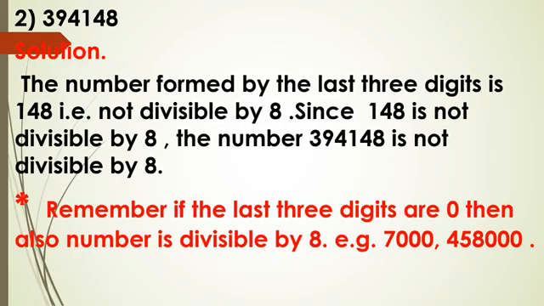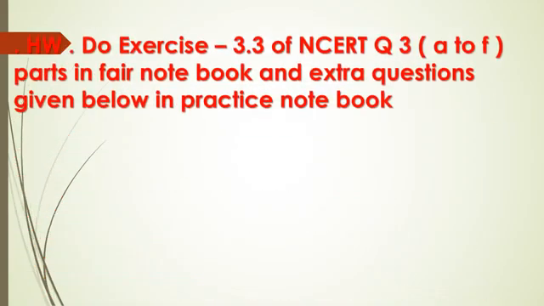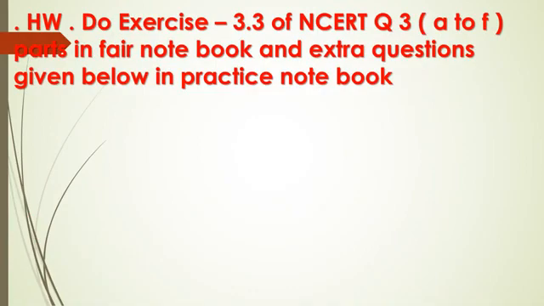A number is divisible by 4 if the number formed by the last 2 digits is divisible by 4. A number is divisible by 8 if the number formed by the last 3 digits, that is ones, tens and hundreds place digits, is divisible by 8. Understood? Now the homework. Do exercise 3.3 of NCERT.